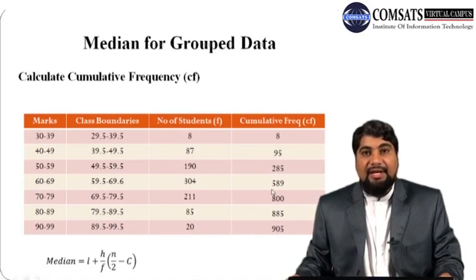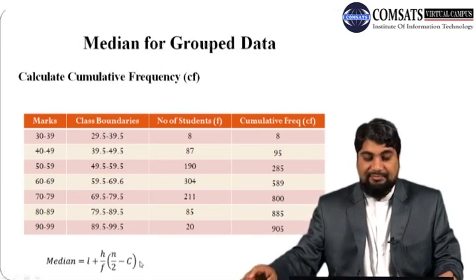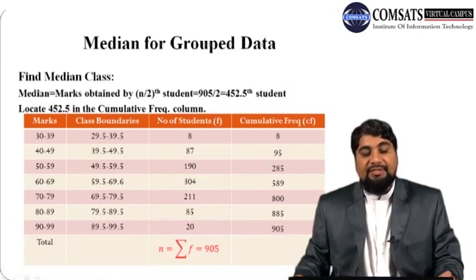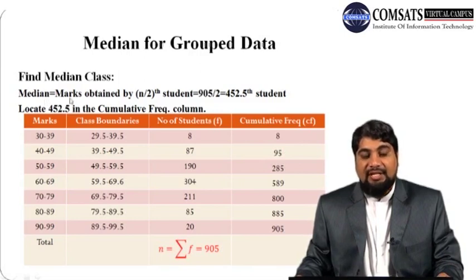Once we have the cumulative frequencies in hand, we can proceed in order to calculate this median. The next step is to find the median class. Remember that in order to find the median class, the median is defined as the marks obtained by the n by 2th student, where n represents the total number of students.